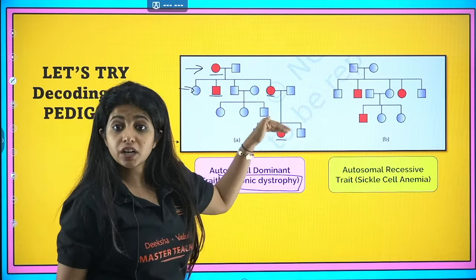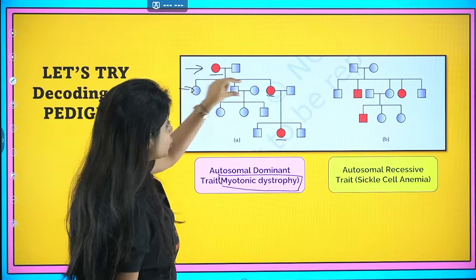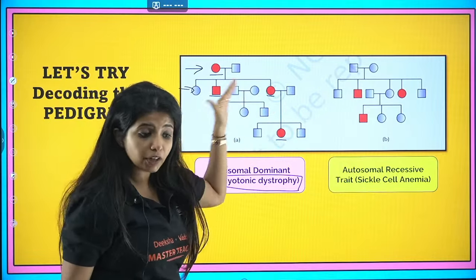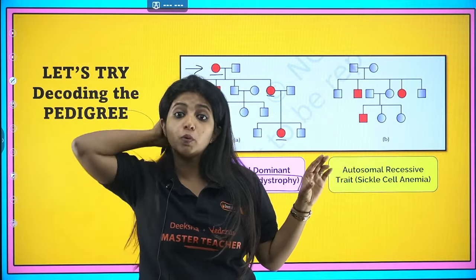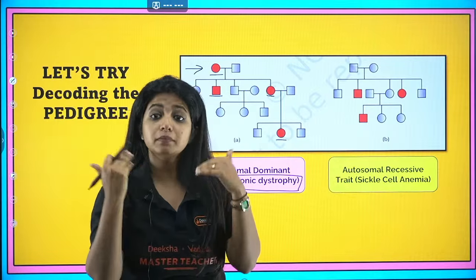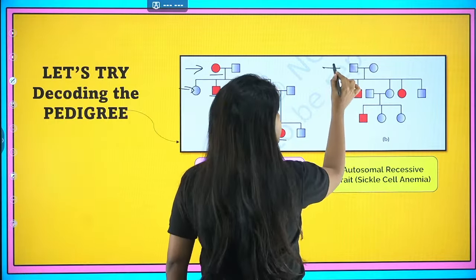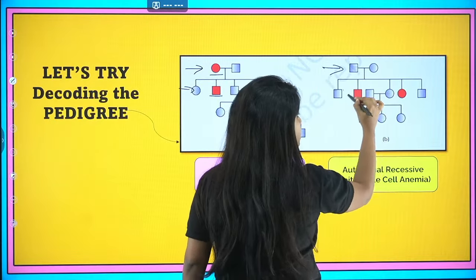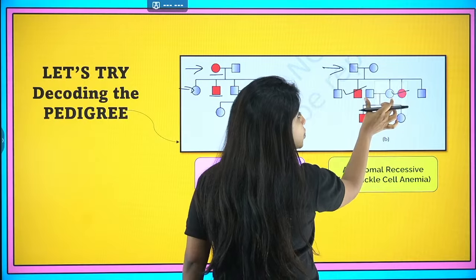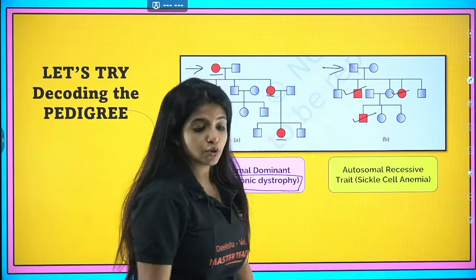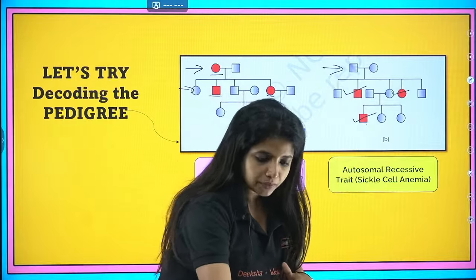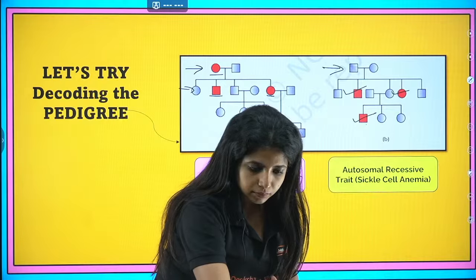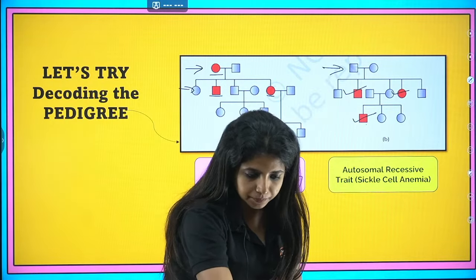In every single generation, don't see like this. See generation to generation. This generation, the next generation is going to be this. In every generation, if at all someone is diseased, it is going to be a dominant disorder. On the other hand, if it is not there in every generation, if there is skipping of generation, in this generation it is not there, but in this generation it is there. In this generation it is not there, but in this generation it is there. This is going to be what? Recessive disorder. Okay, this is going to be recessive disorder. Got it?